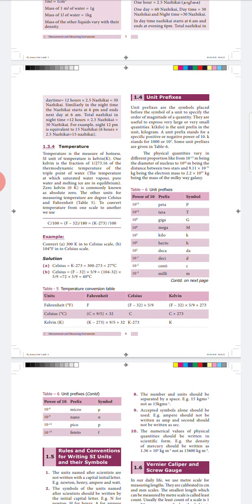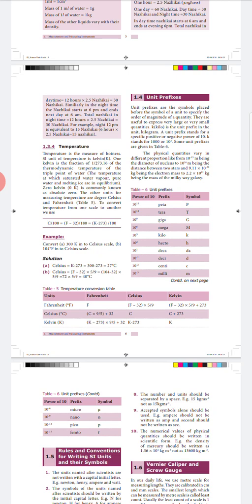And the last one is Kelvin to Fahrenheit and Celsius conversion. We will begin with Fahrenheit. For the Fahrenheit conversion, we subtract 273 from the Kelvin value, multiply it by 9/5, and then add 32. We will get the conversion in Fahrenheit. If we want to convert it into Celsius, then we just subtract 273 from the Kelvin value. We will obtain the Celsius value.